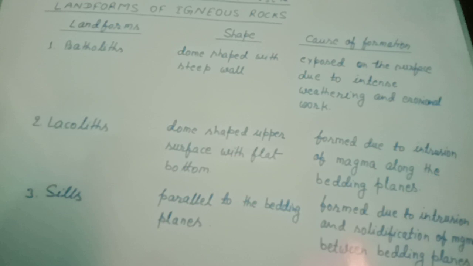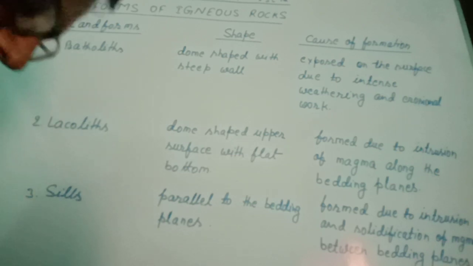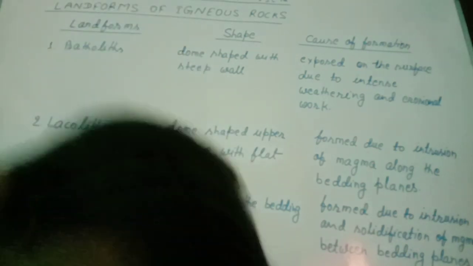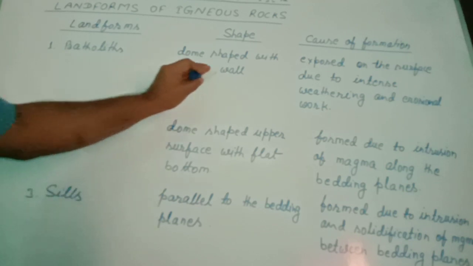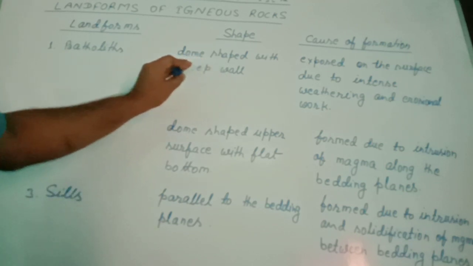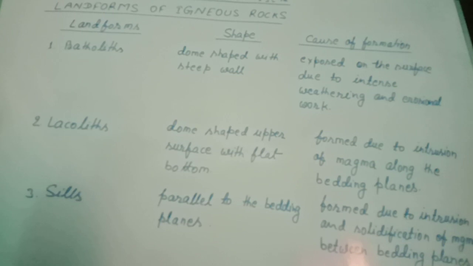Batholiths are dome-shaped igneous rocks with steep slope. Its slopes are steep, meaning the slope of the wall is steep, dome-shaped with a steep slope.